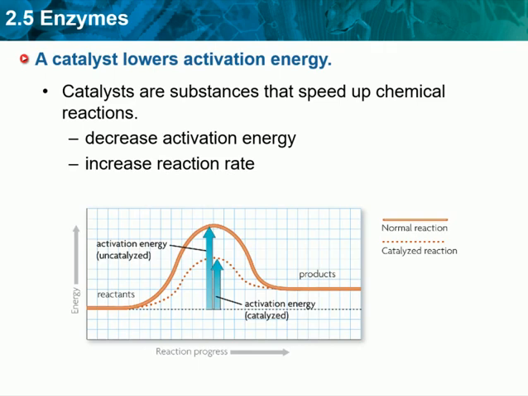First main idea. A catalyst lowers activation energy. Remember what you learned about activation energy in the previous section. Activation energy for a chemical reaction is like the energy that is needed to push a rock up a hill. When enough energy is added to get the rock to the top of the hill, the rock can roll down the other side by itself. Activation energy gives a similar push to a chemical reaction.